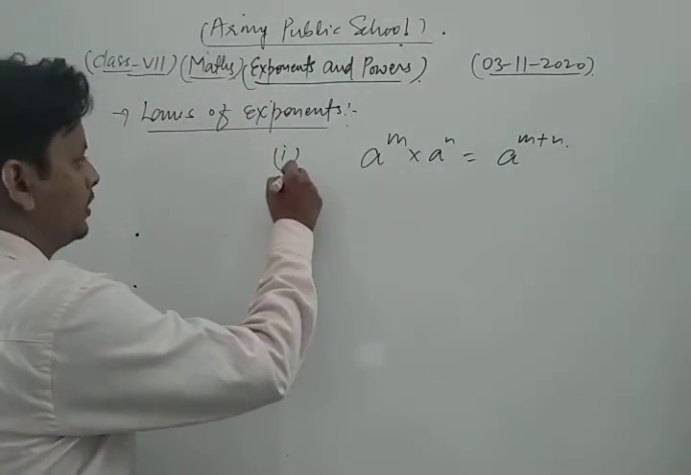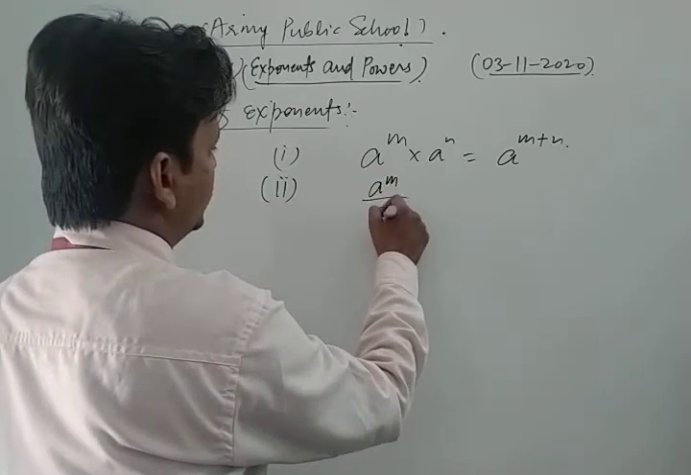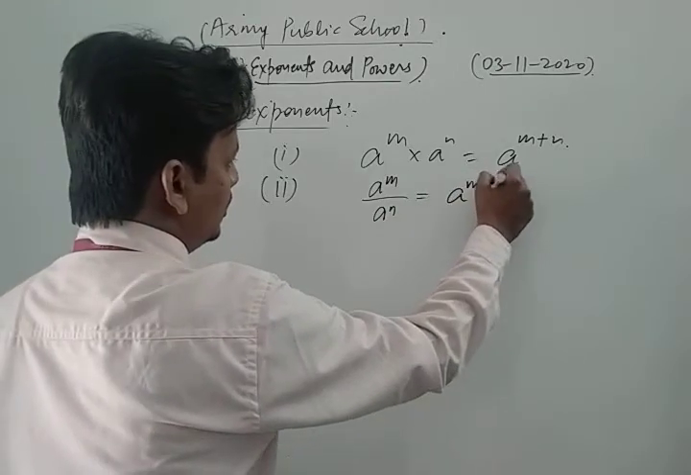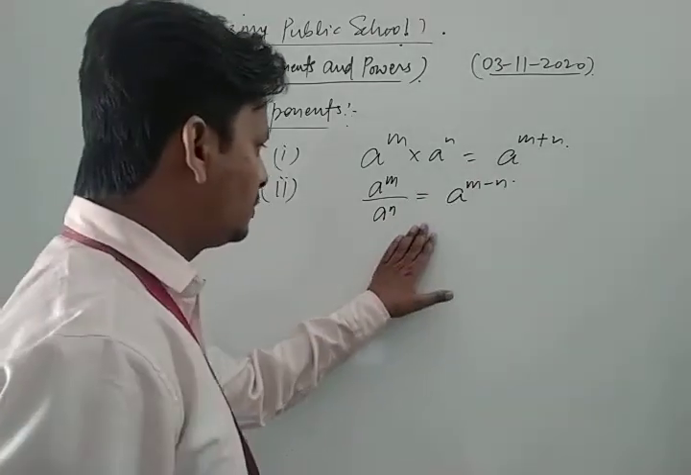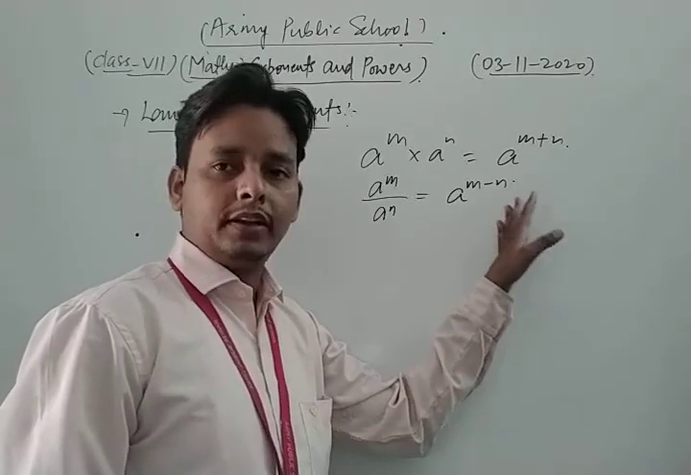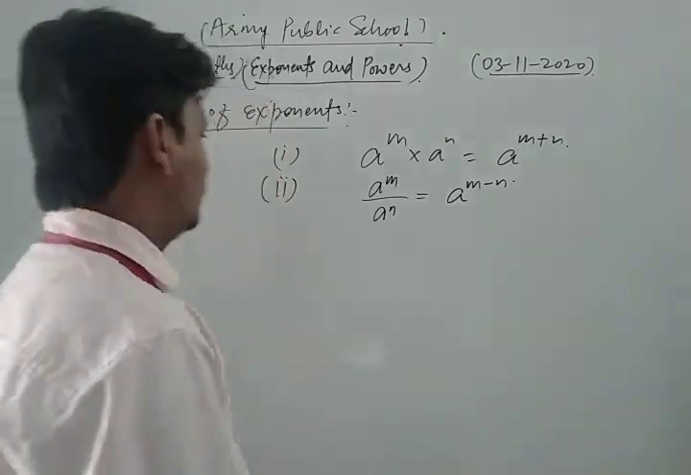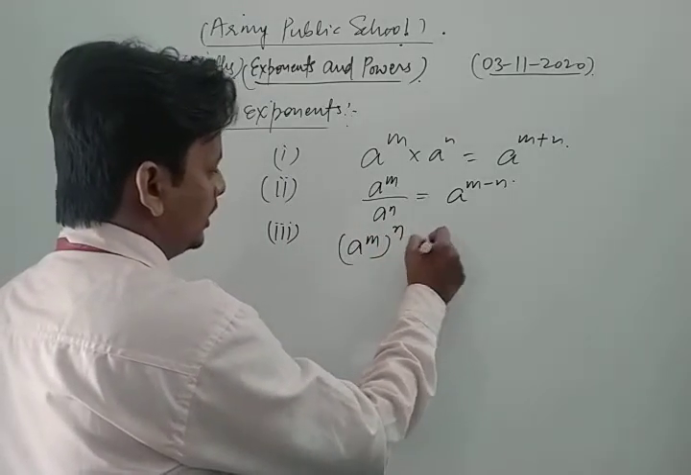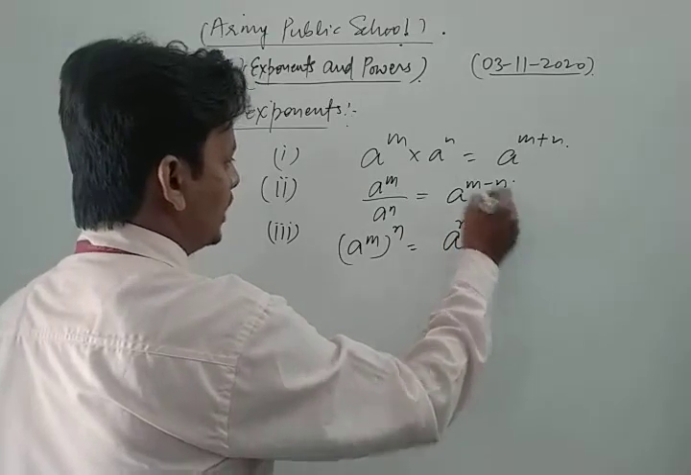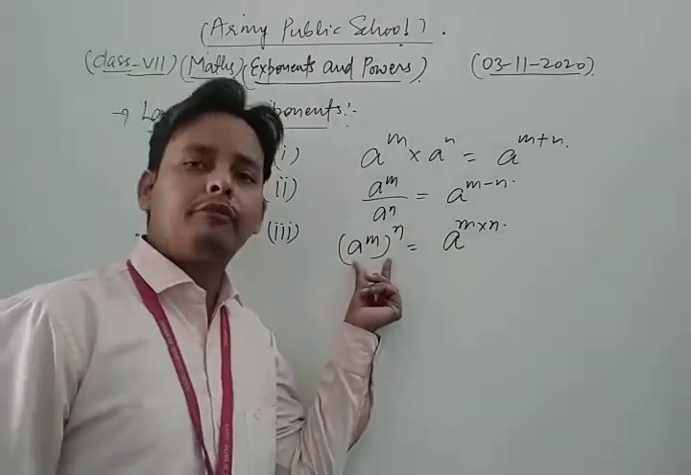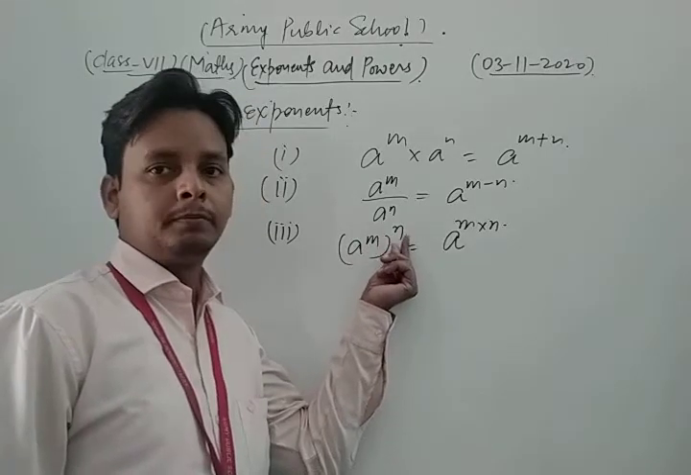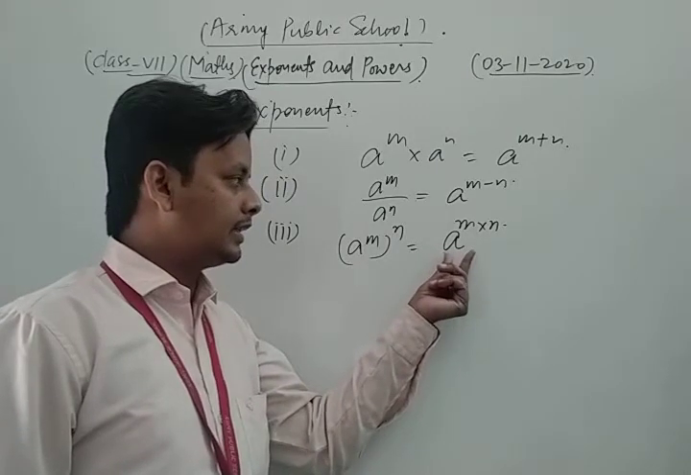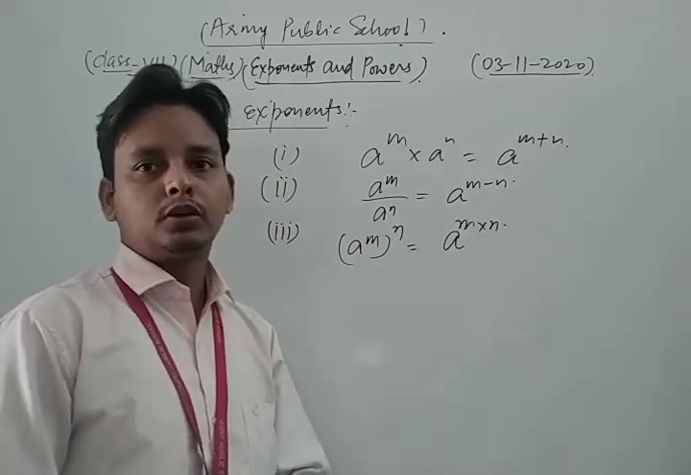Now the second one: a to the power m upon a to the power n. The bases are the same but the powers are different, so we write a to the power m minus n. This is also a very important law of exponents. The third one is a to the power m to the whole power n, which equals a to the power m into n. If we split that bracket, we get a to the power m into n.